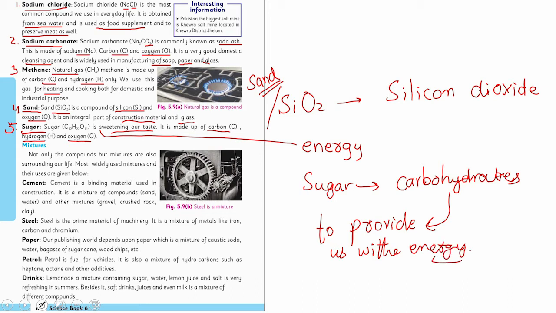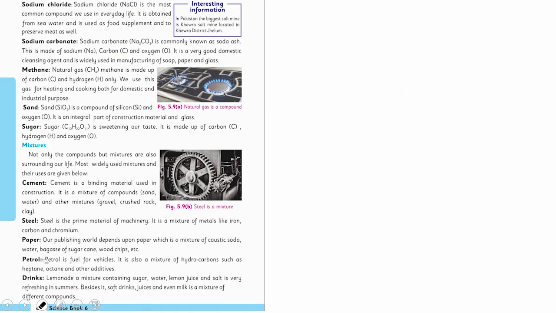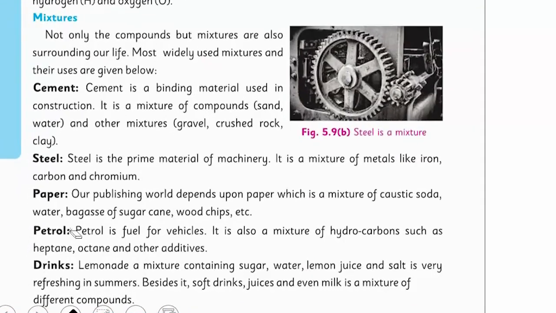So these were some common compounds found in our life and play a very crucial role in our everyday life. We cannot expect our life without any of these compounds. Next comes the mixtures.